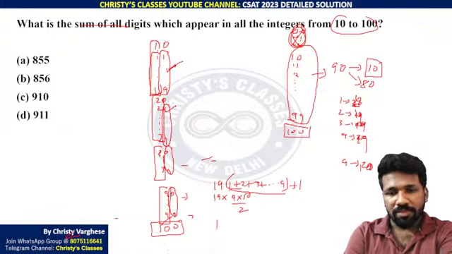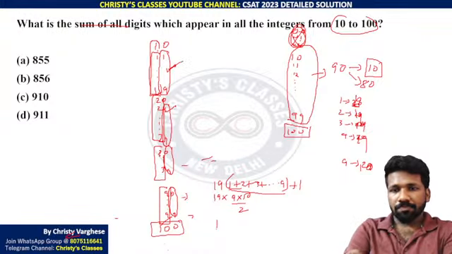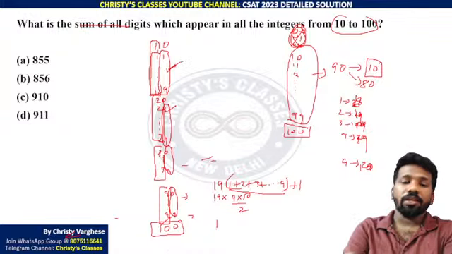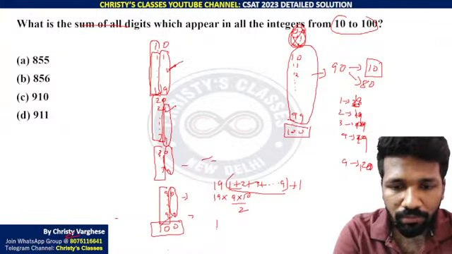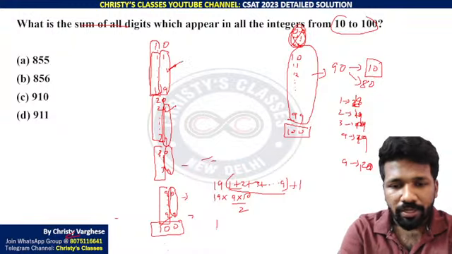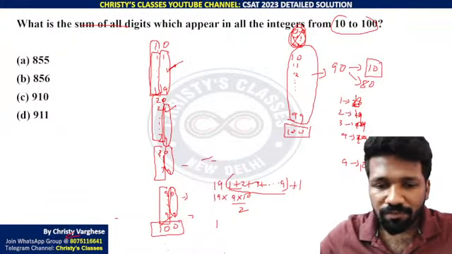One second, did I make a mistake? Sorry, 19 into 9 by 2. Yeah, 19 into 9 by 2. 20 into 9 is 180, 19 into 9 is 171, so 1710, half of it will be 855.